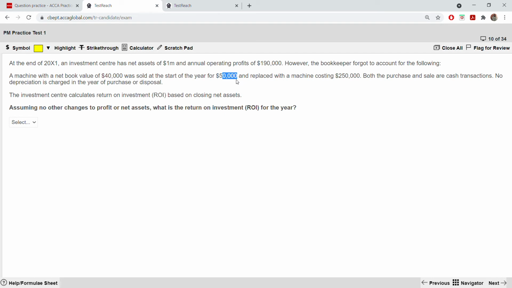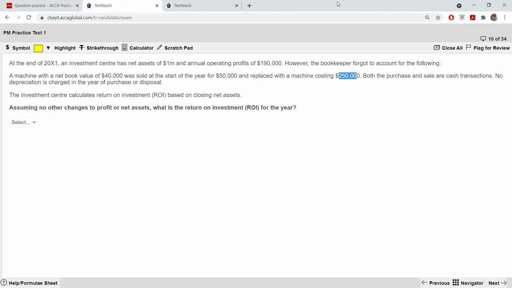It will be there in the net assets. Okay, then you are minusing what? You are minusing 250,000 from there, which is again cash. Why? Because when you are replacing machine costing, it's a cost. To buy this machine you need to pay 250,000 and add 250,000 asset. So 250,000 cash will go, you're deducting, but also an asset will come. So it does not make an impact because minus 250 plus 250 is 0, but